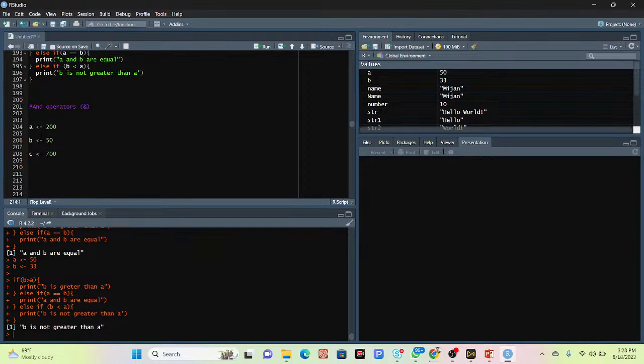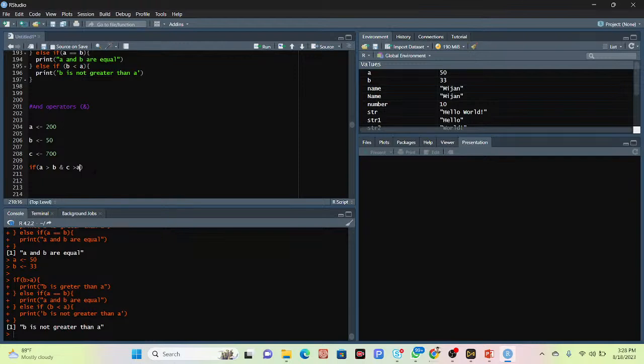So now I want to check: if A greater than B and C greater than A. Okay, so A greater than B and C greater than A.